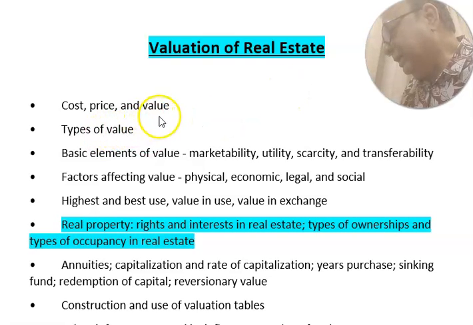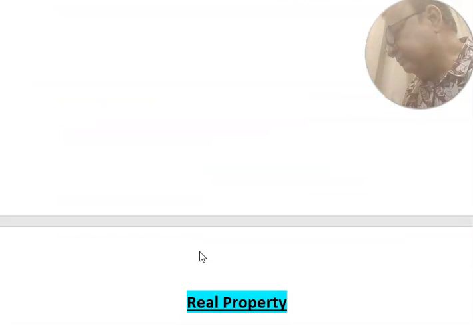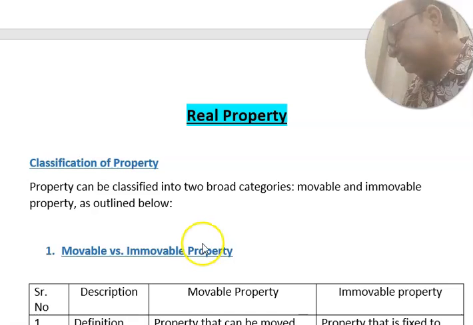Till now we have learned cost, price and value, types of value, basic elements of value, factors affecting value, highest and best use, value in use, and value in exchange. Today we will learn real property, rights and interests in real estate, types of ownership and types of occupancy in real estate. Also we will learn the real estate market and its characteristics, and investment in real estate. So let us start. Real property.